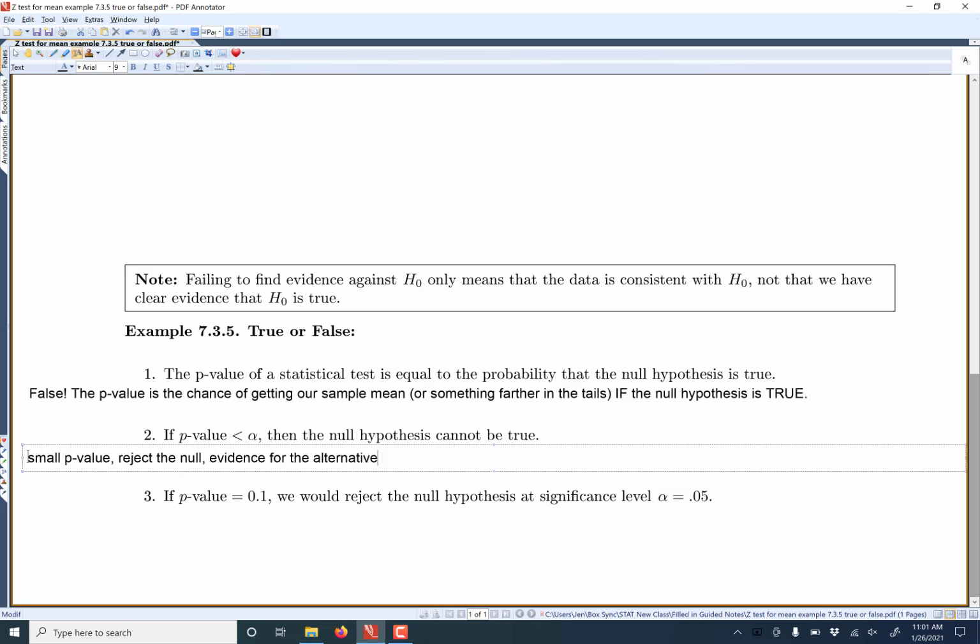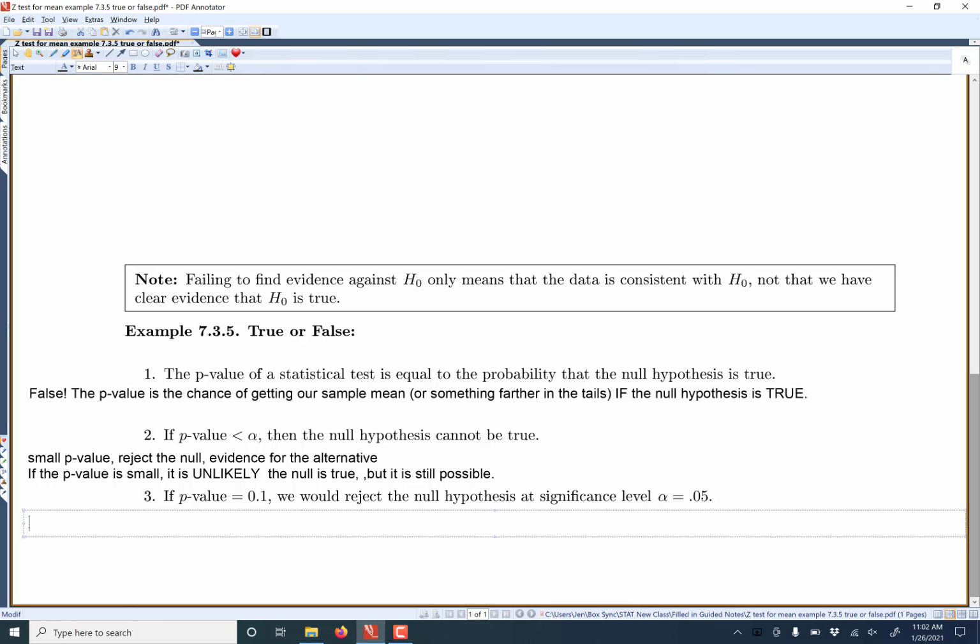Notice we did say that we reject the null and we have evidence for the alternative, but do you think we should say the null hypothesis cannot be true? No, okay, because everything is just dealing with probabilities. So if the p-value is small, it is unlikely. Sometimes it might be very, very unlikely. So it is unlikely the null is true, but it is still possible. It's unlikely, maybe very, very unlikely, but possible.